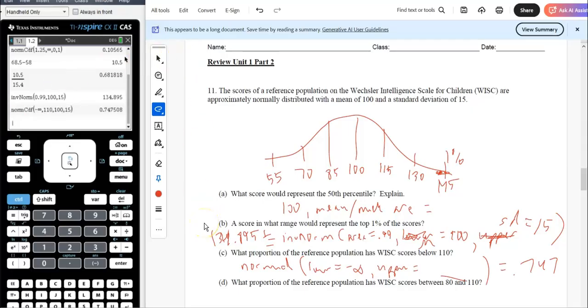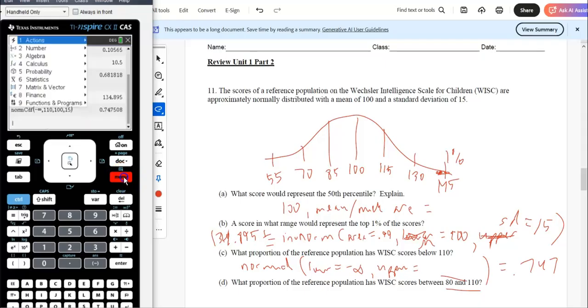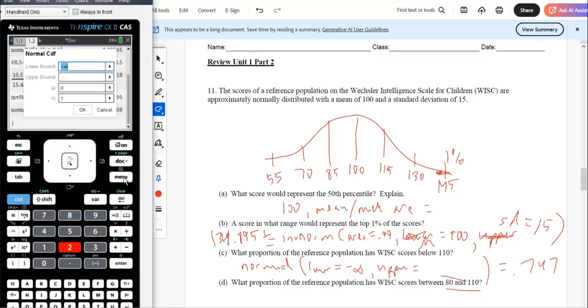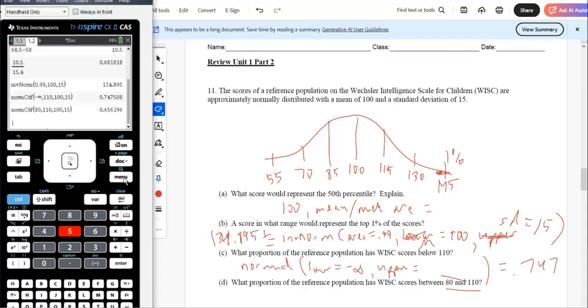Scores between 80 and 110. Again, these don't hit there, so you're not going to use the empirical rule, right? So we're going to norm CDF that bad boy. Menu 652, between 80 and 110, 100, 15. And so you get 0.656, I guess.